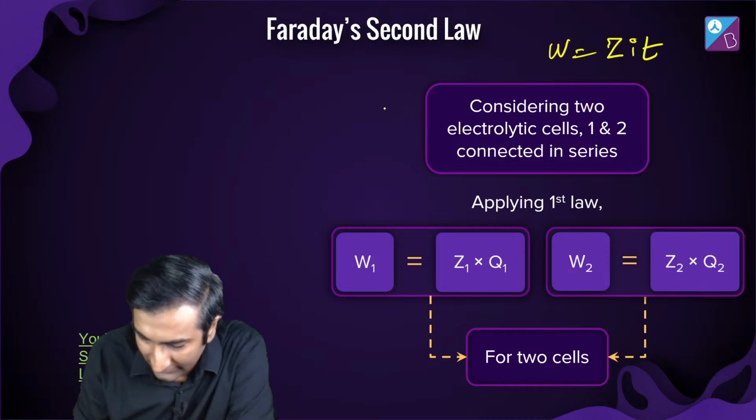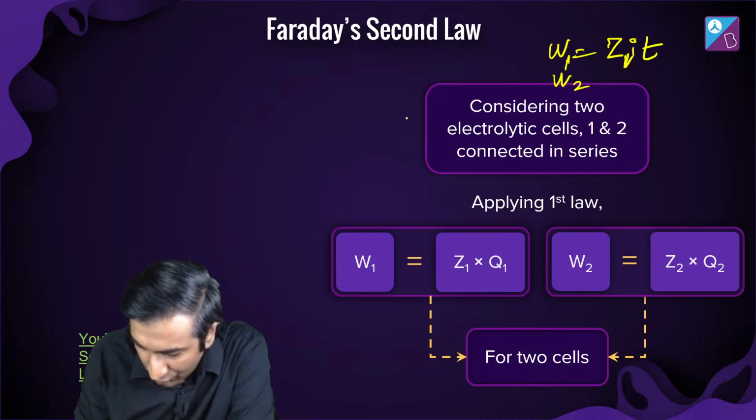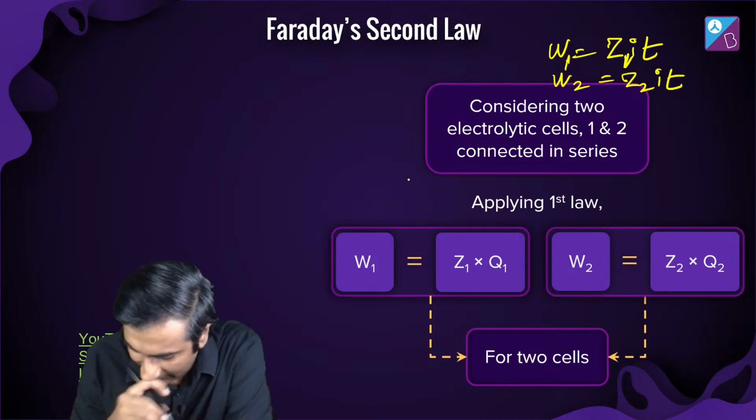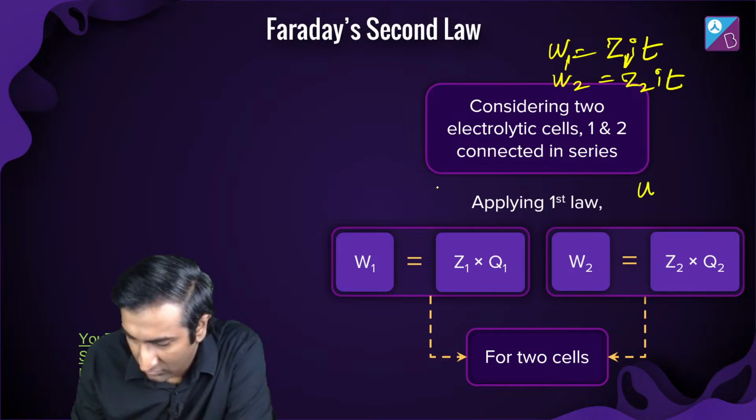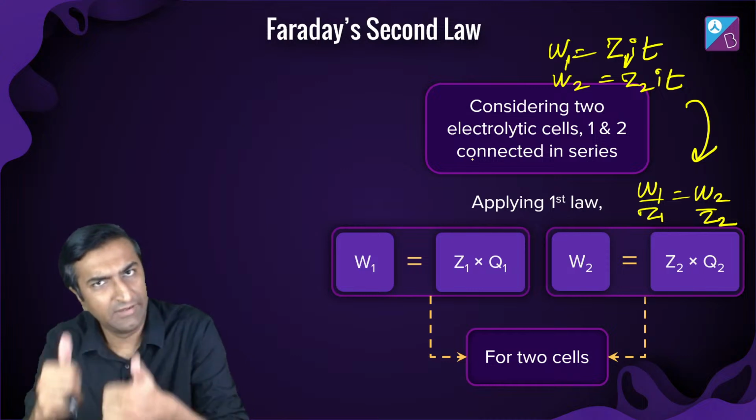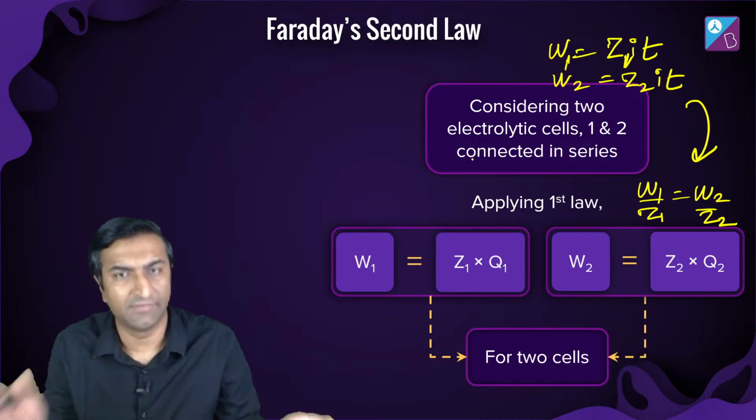Okay. So if I say W1 is equal to Z1 times IT, W2 is Z2 times IT, then you're just saying, ki, oh, W1 by Z1 equal to W2 by Z2. That's all you get. Because current is the same, time is the same, because charge is the same.